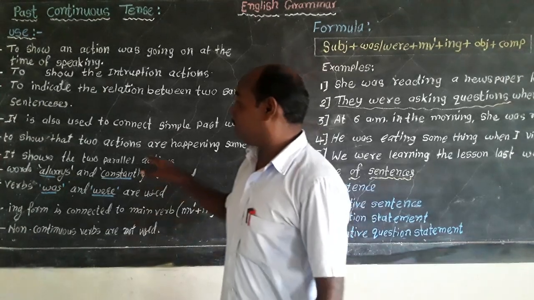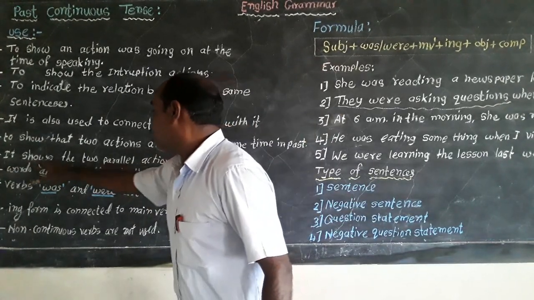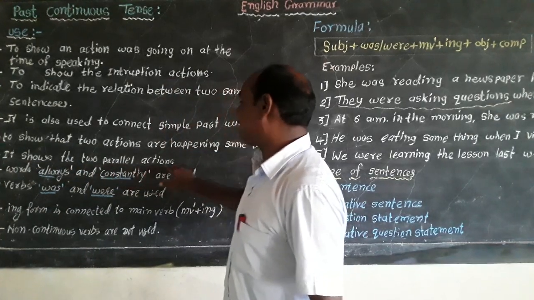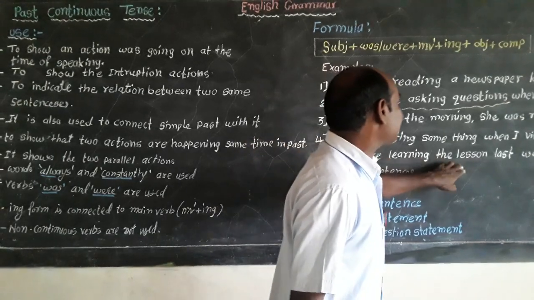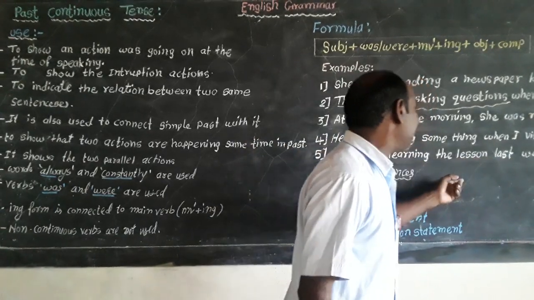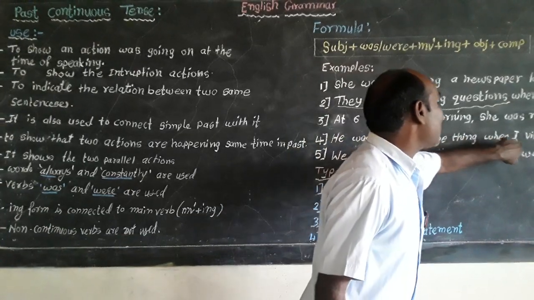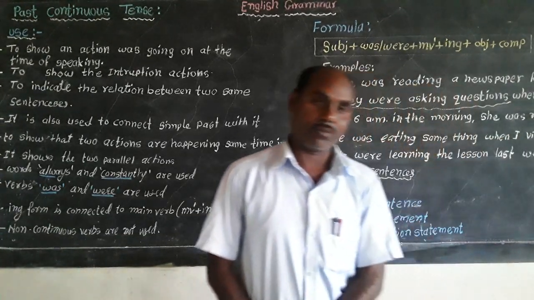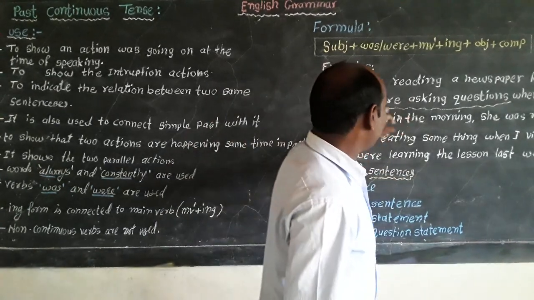This is the example of this type of action. It shows the two parallel actions. We were learning the lesson last week. This is a simple sentence. But he was eating something when I visited him. Means two actions were going on. Here is the best example.